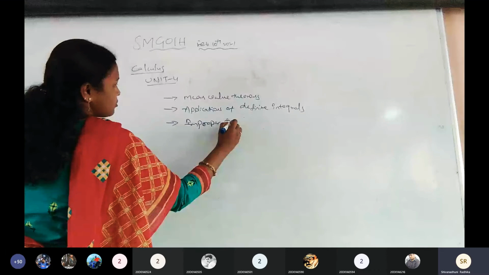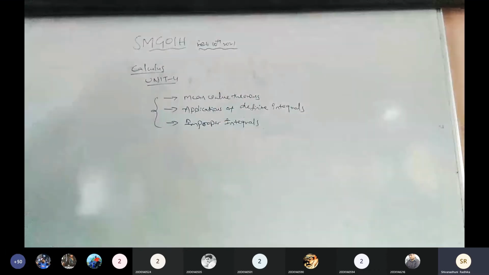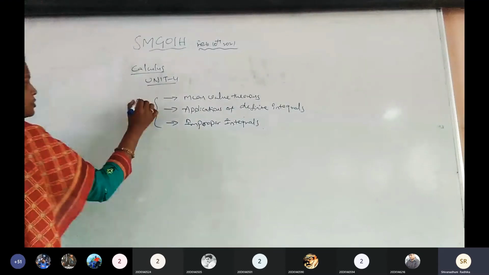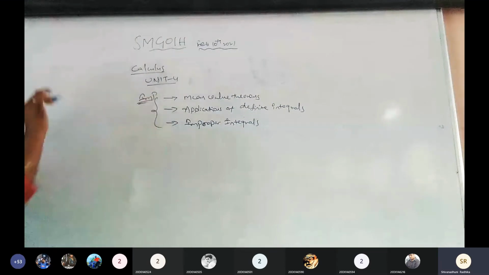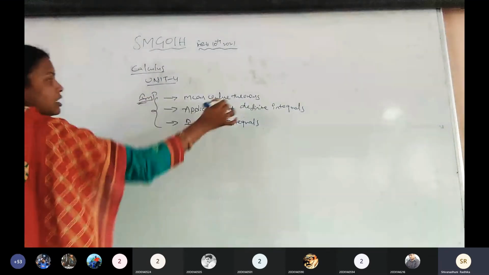So these are the topics in the fourth unit. And mainly you have to study and prepare the mean value theorems. Compulsory question from the mean value theorems in the final examination.